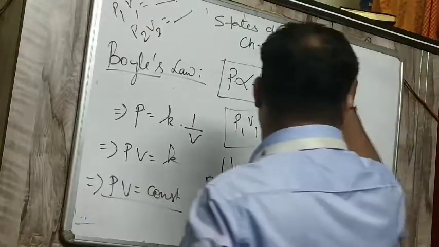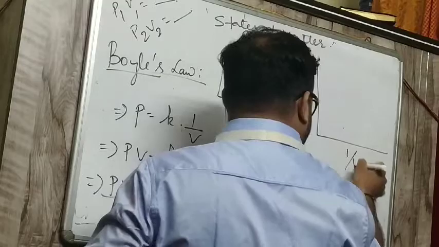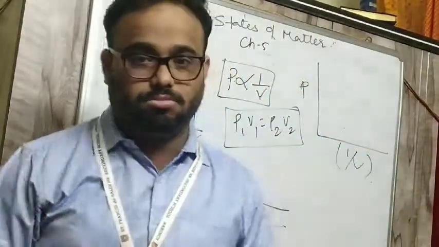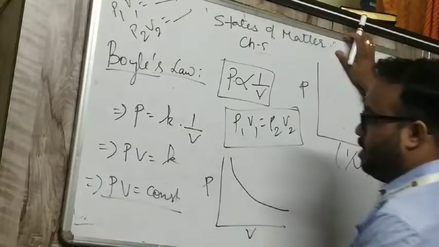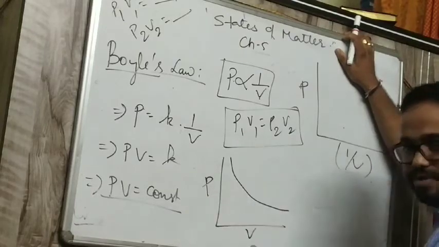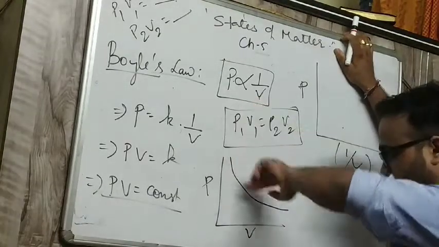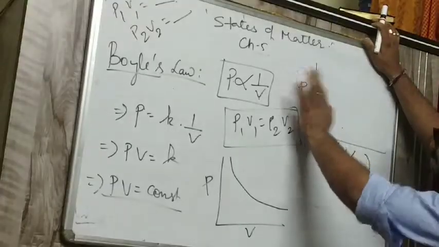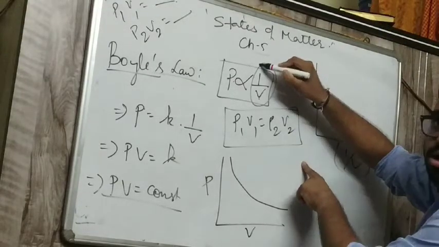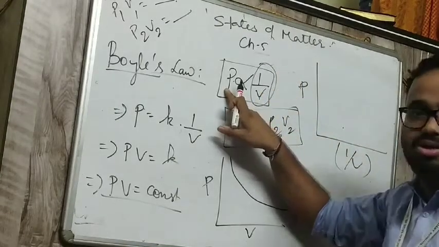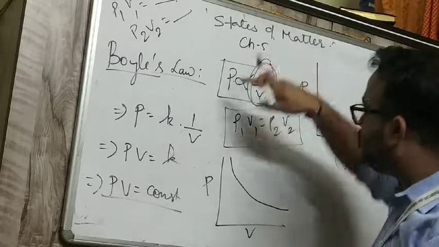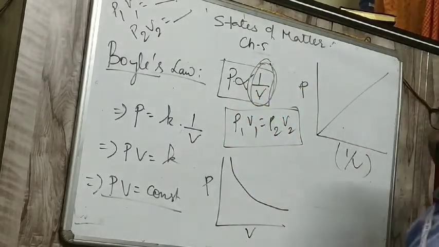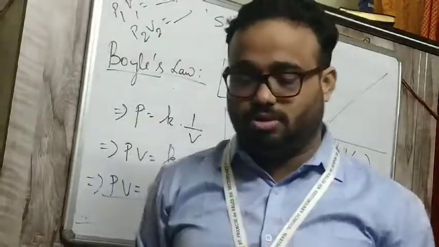Now if I plot P and 1 by V as a whole, see the difference. Here I have put P and here I have put V, and P is inversely proportional to V, so the graph is coming downwards. But if I put P and 1 by V, then 1 by V will be directly proportional to P. I am taking 1 by V, not only V. If I take only V, it is inverse. So 1 by V is directly proportional to P, and the graph will be a straight line. So this is Boyle's law.